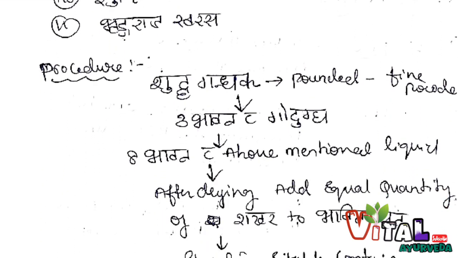Procedure of making the Gandhaka Rasayana. First, Ashuddha Gandhaka is taken and converted into Shuddha Gandhaka. That is, Ashuddha Gandhaka is pounded in a khalva yantra, made into a fine powder, added to go-ghrita, and heated on mandagni until it gets melted.